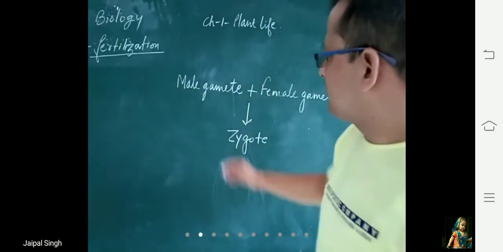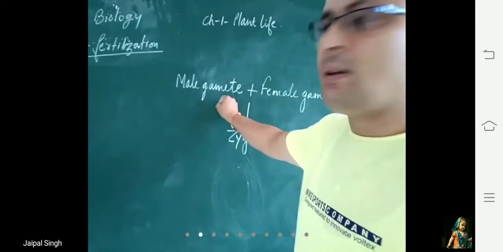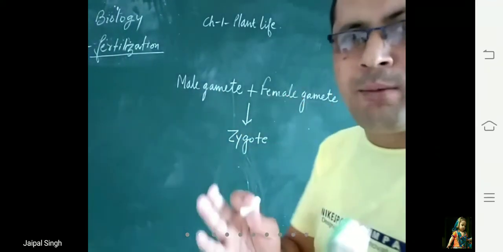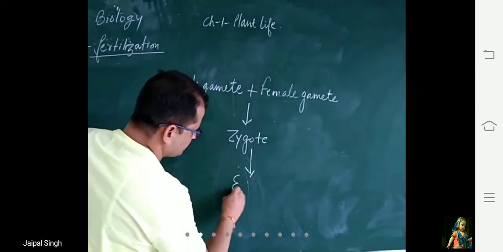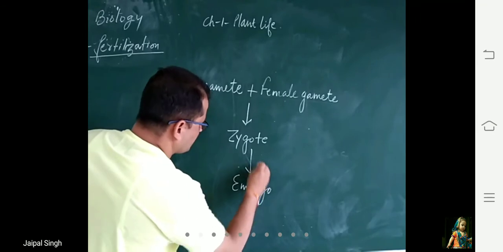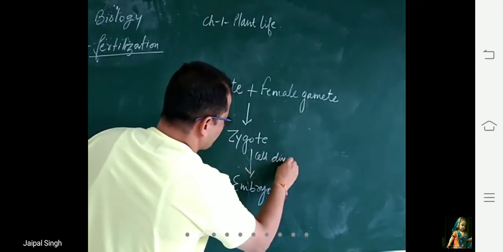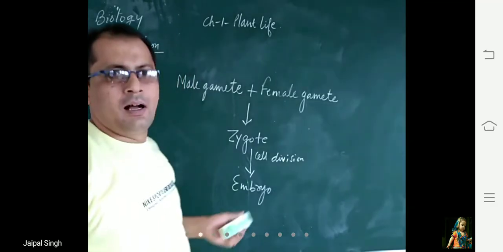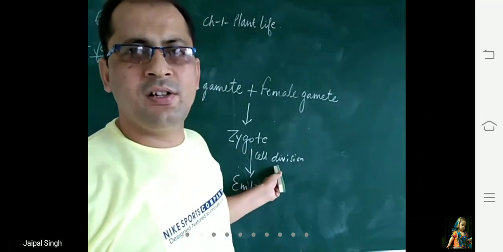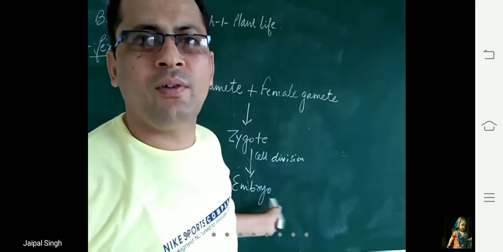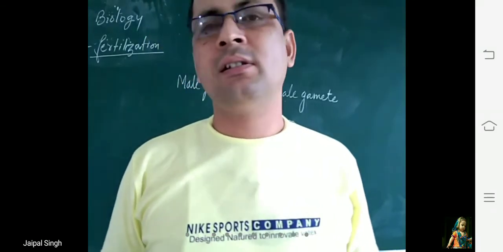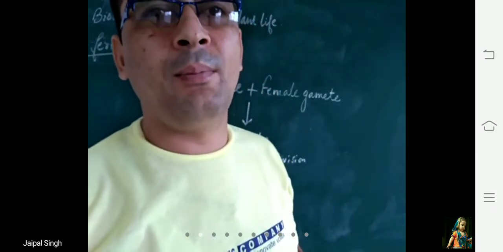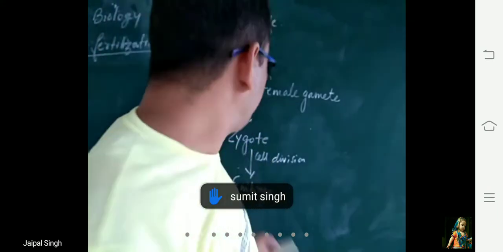Now look beta, this male gamete and female gamete, when they combine, when they fuse, they form a zygote. Again, in the zygote, there will be division of cells and a new structure is formed which is known as embryo. And this embryo contains a small baby plant.